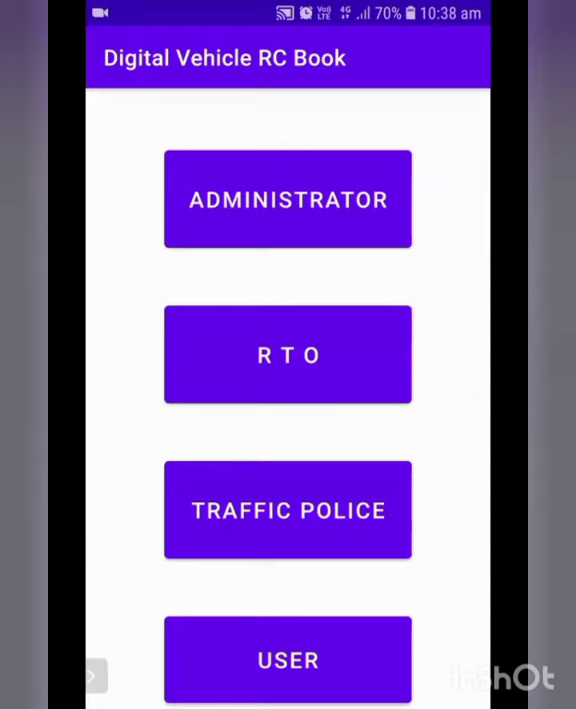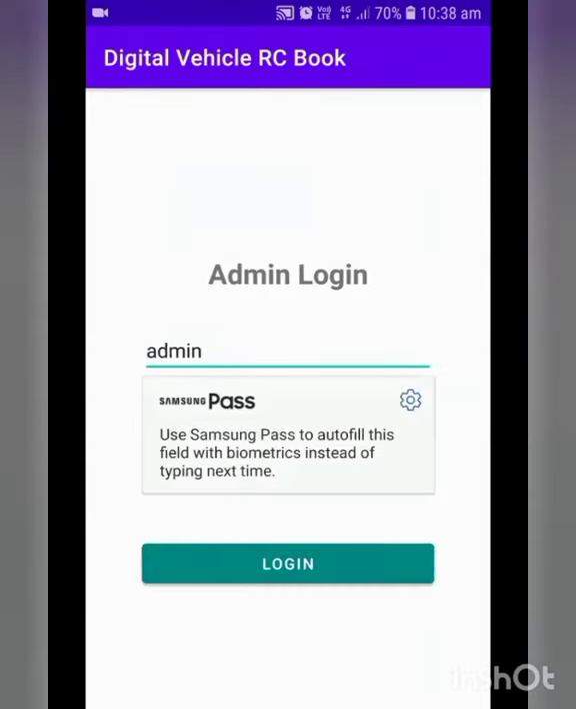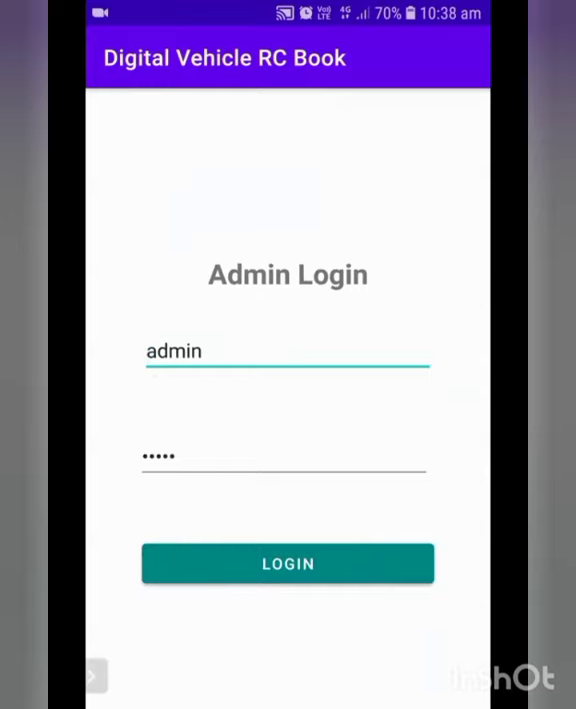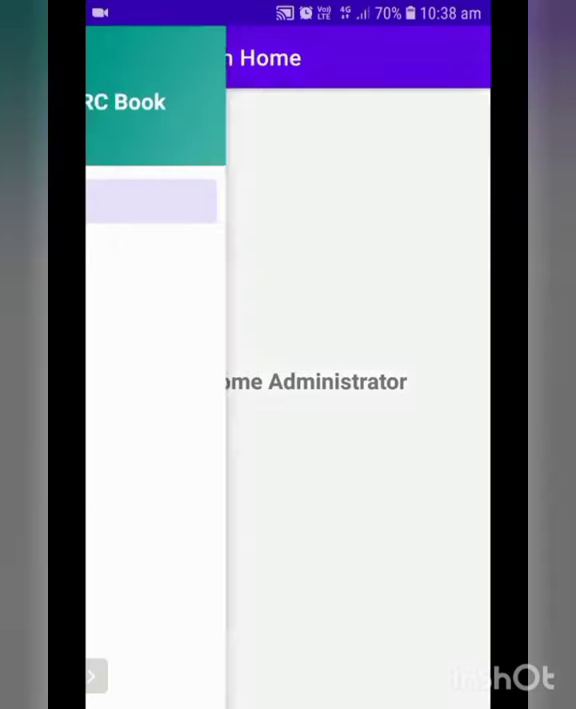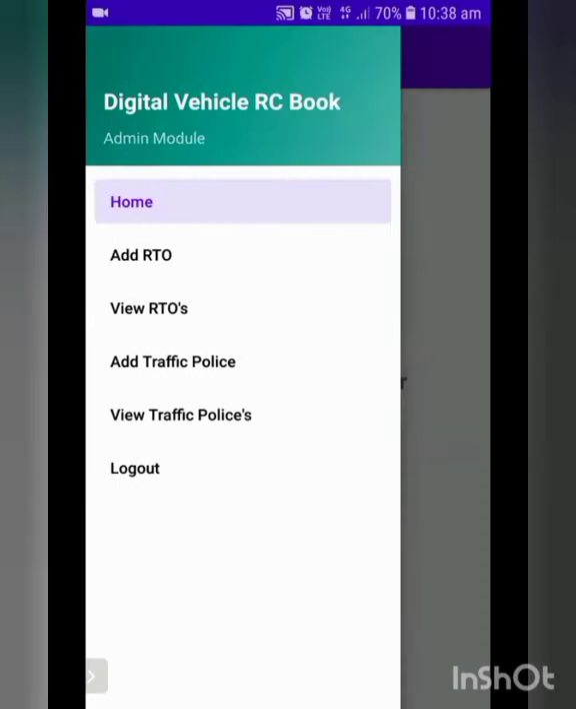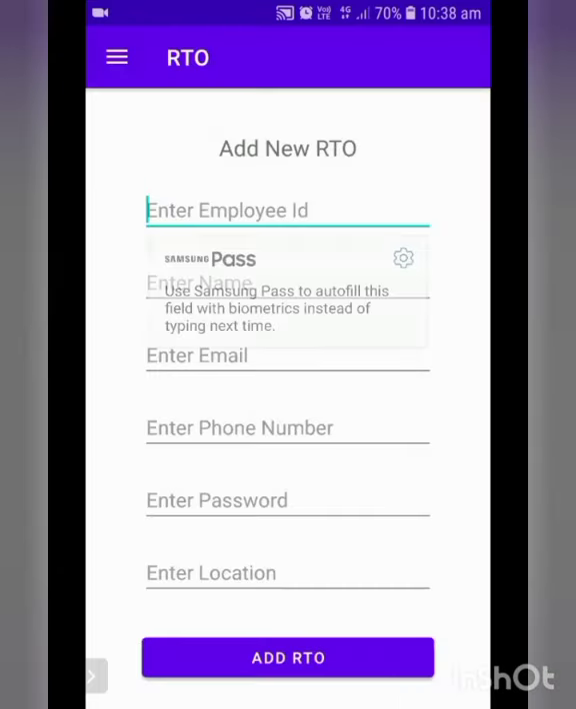In this project, we will be having 3 modules, that is administration module, RTO module, and traffic police. In this administration, we have to first log into the administration section. After login to the administration section, we will be having the welcome page. In the welcome page, we will be having add RTO, view RTO, add traffic police, view traffic police. In this, now we have to add the RTO details.